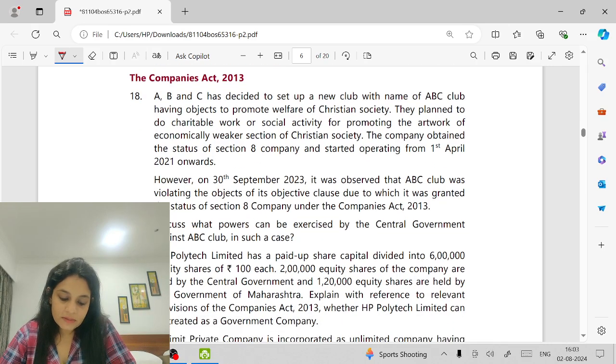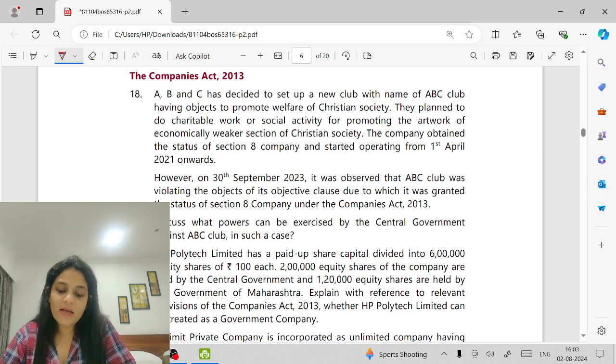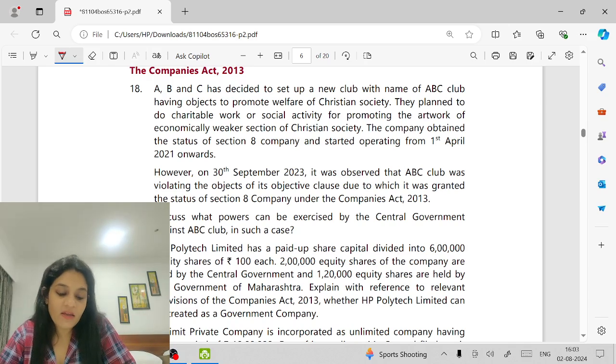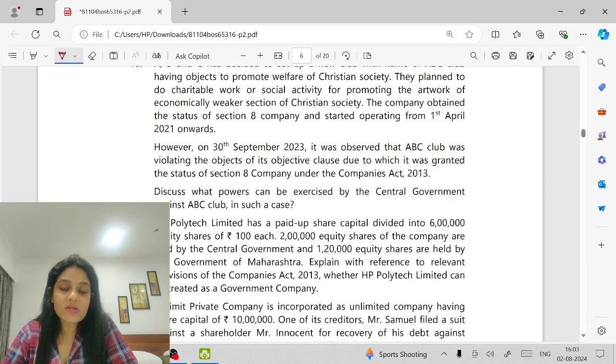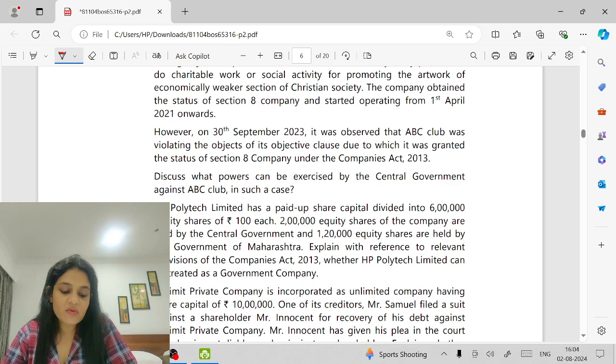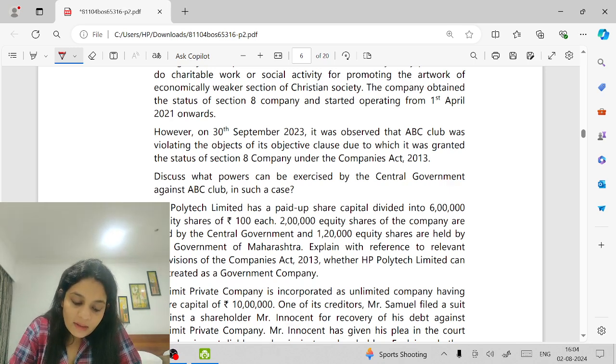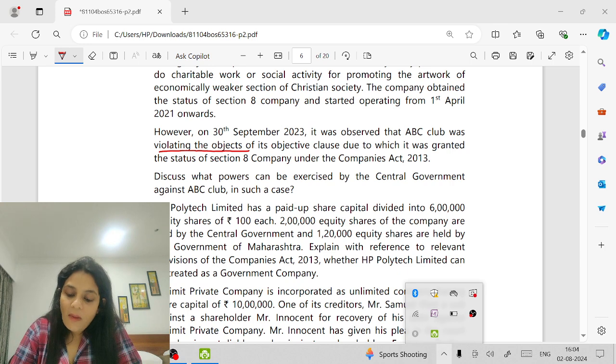Now, Companies Act. A, B and C have decided to set up a new club with the name of ABC Club, having objects to promote welfare of the Christian society. They plan to do charitable work or social activity for promoting the artwork of the economically weaker section of the Christian society. The company obtained the status of Section 8 company and started operating from 1st April 21 onwards. However, on 30th September 23, it was observed that the club was violating the objects of its objective clause. What are the powers of central government?